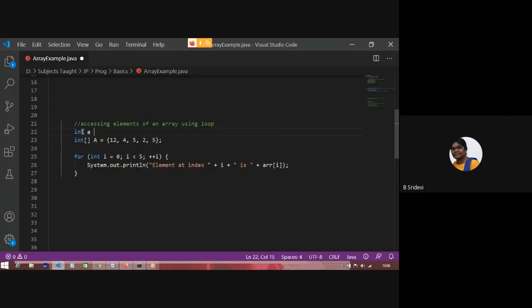Literal means constant, right? See, 20 is an integer literal. This is an array literal. Clear? No need of new, no need of size. They are automatically done. Here also, what is the array name here? Capital A. So I have to change the name of the array here.